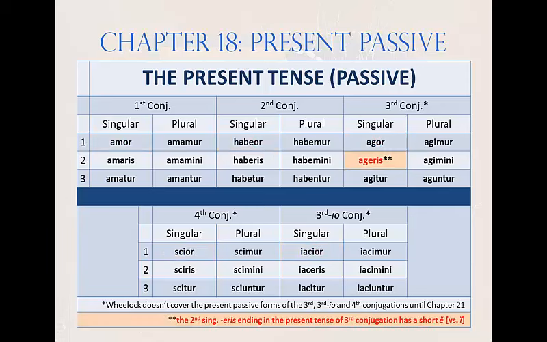Also, in third conjugation, from the active second person singular agis, you would expect to have agiris with an I, but in the passive, the Romans used the thematic vowel E instead. But that doesn't really count as much of an irregularity, because third conjugation regularly interchanges I, E, and U as thematic vowels throughout its forms.